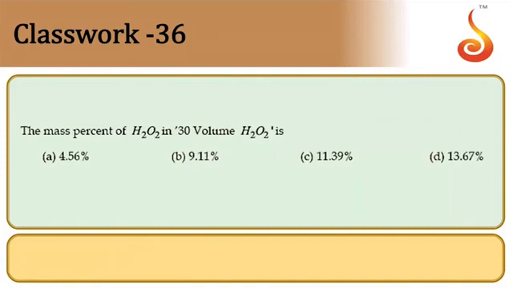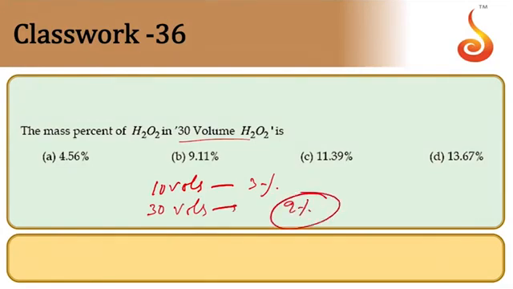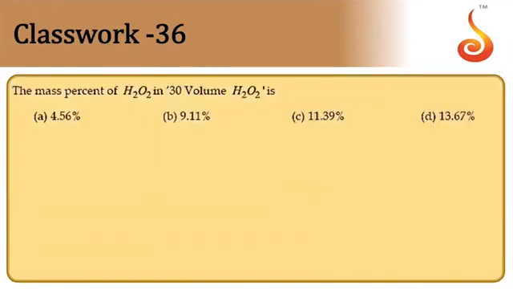Then, mass percentage of 30 volumes H2O2 solution. We know from standard data 10 volumes is nearly equal to 3%. This implies 30 volumes will be nearly equal to 9%. Option B.